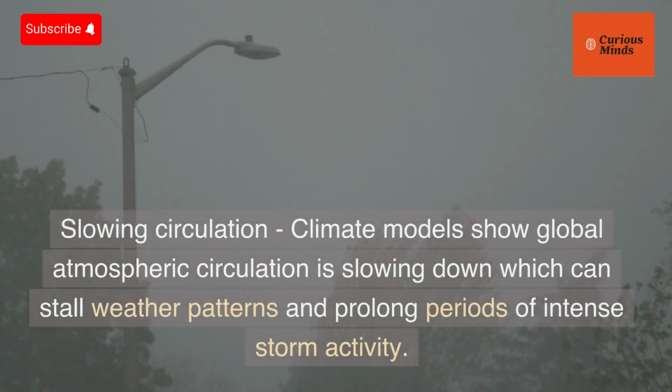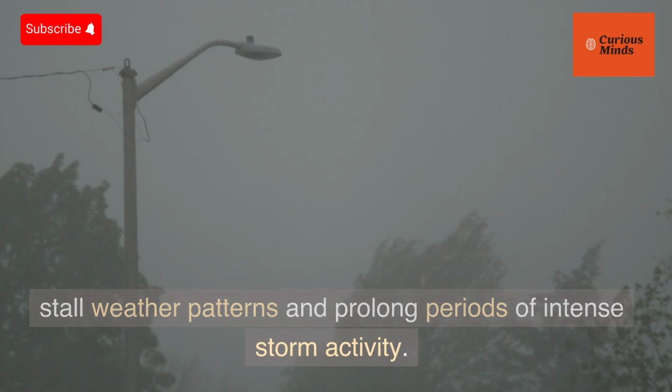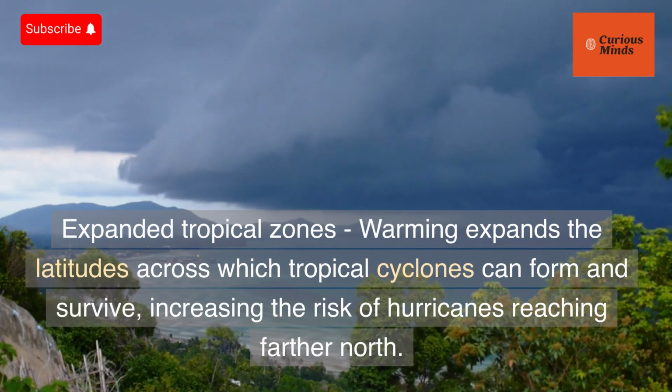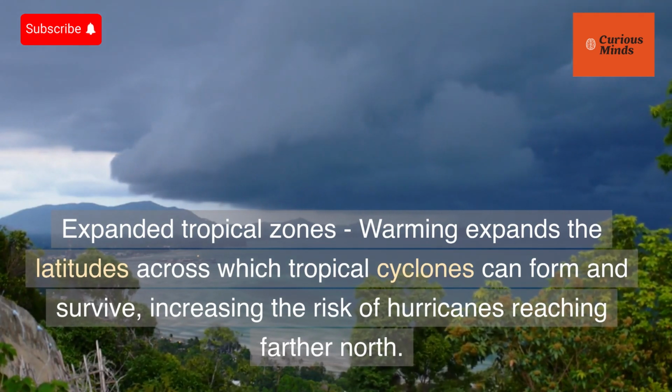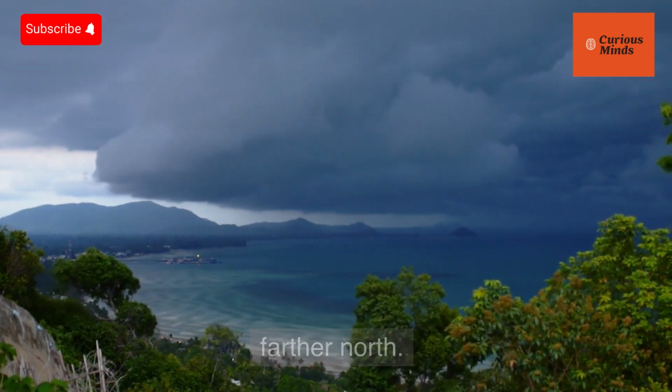formation. Slowing circulation. Climate models show global atmospheric circulation is slowing down, which can stall weather patterns and prolong periods of intense storm activity. Expanded tropical zones. Warming expands the latitudes across which tropical cyclones can form and survive, increasing the risk of hurricanes reaching farther north.